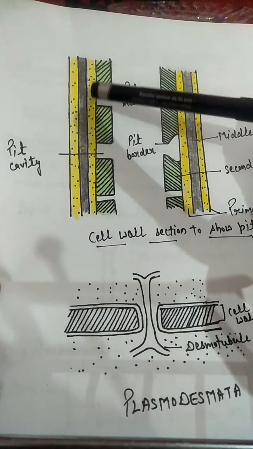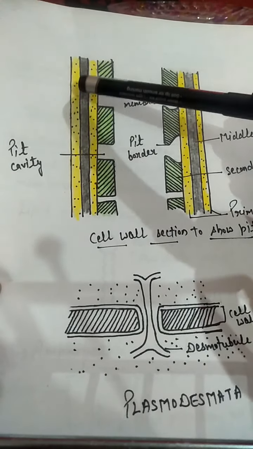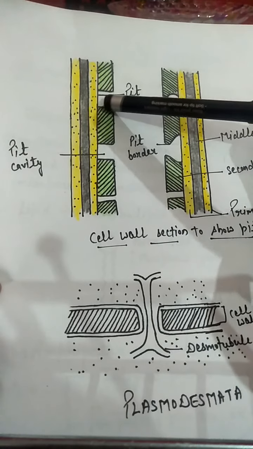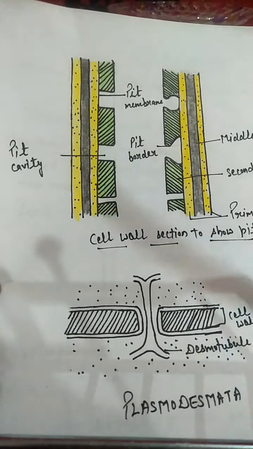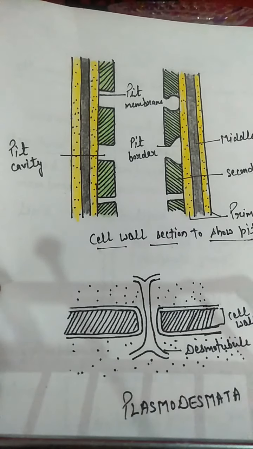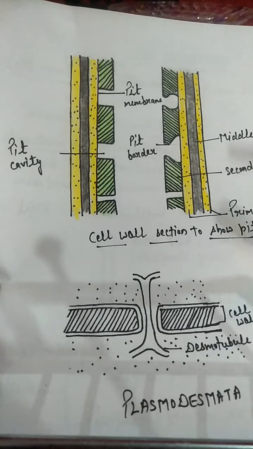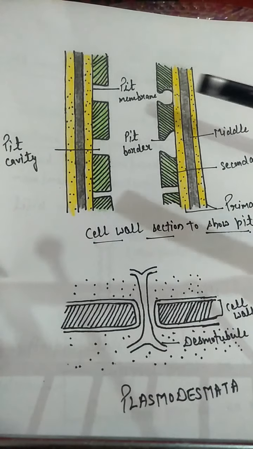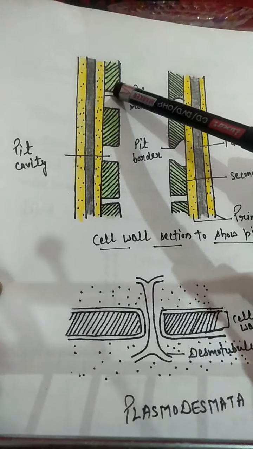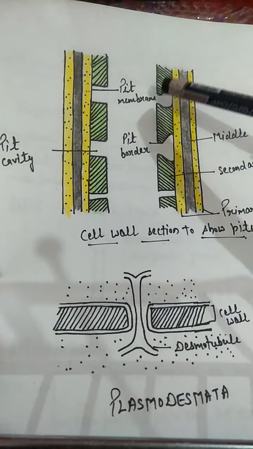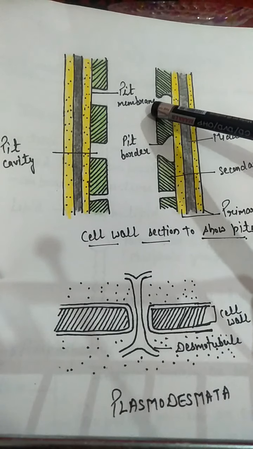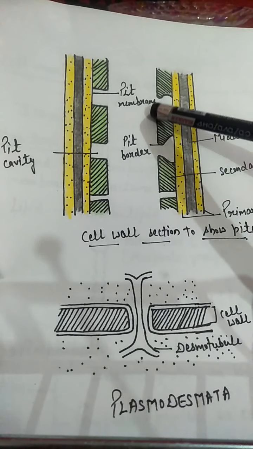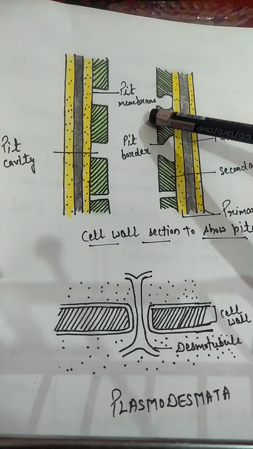It consists of only primary wall and the middle lamella present between the cells. Due to the pit, permeability of the cell wall increases and material can be exchanged between the two cells. So pits can be simple, pits can be bordered. You can see here I have shown the simple pits, and here you can see secondary cell wall is hanging over the pits. So this kind of pit is known as the bordered pit.